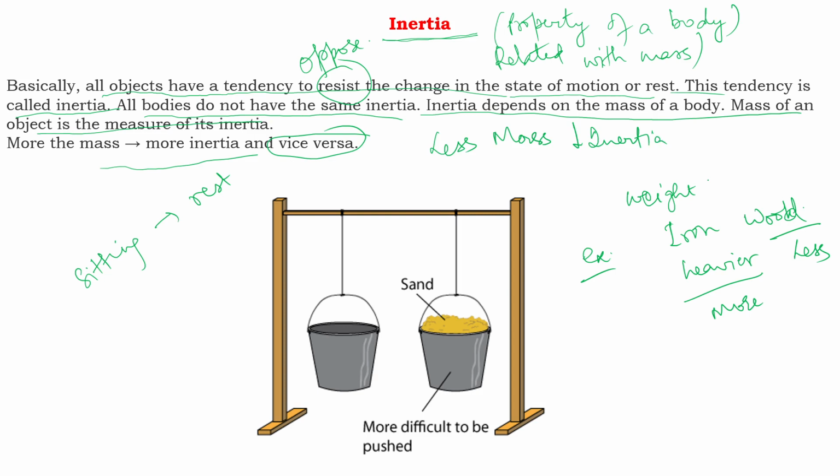Clear? Now here, if you see, two buckets are there. One is empty and the other is filled with sand. Which has more mass? This bucket has more mass, so it has more inertia. So it is difficult to push this bucket, isn't it? Its tendency to oppose the change is more. For this bucket it will be easy because its mass is less, its inertia is less, so its tendency to resist the change will be less. It will start swinging if a little force is applied on it.